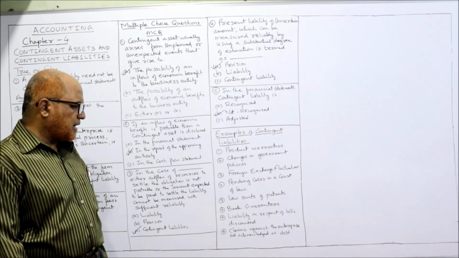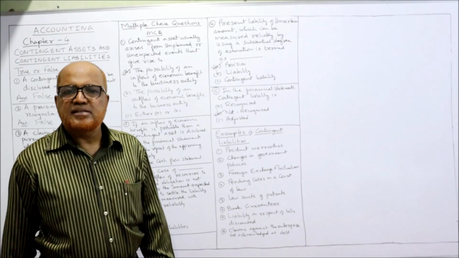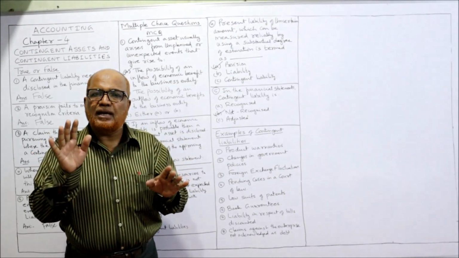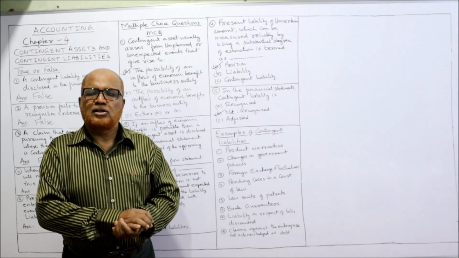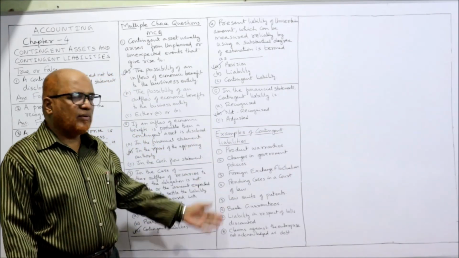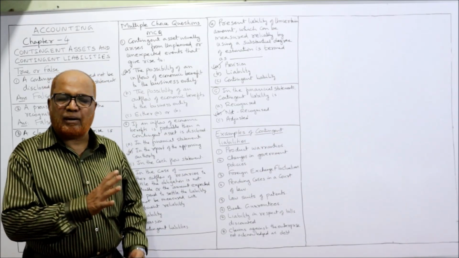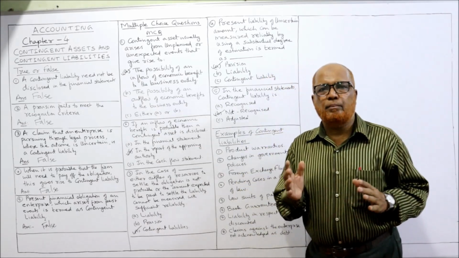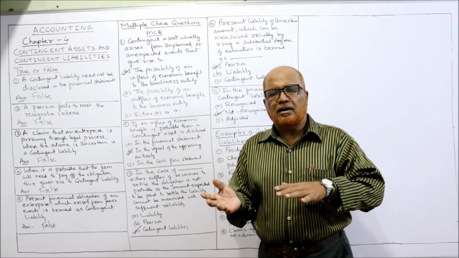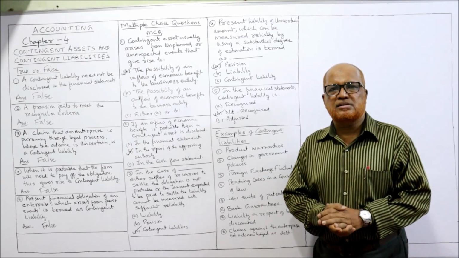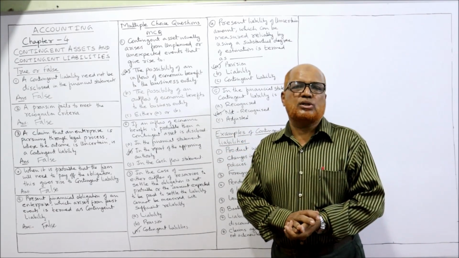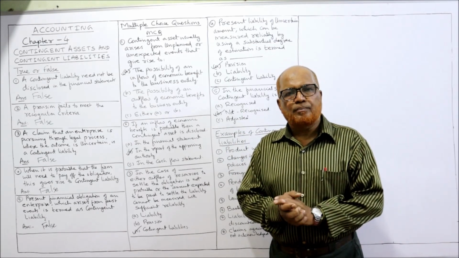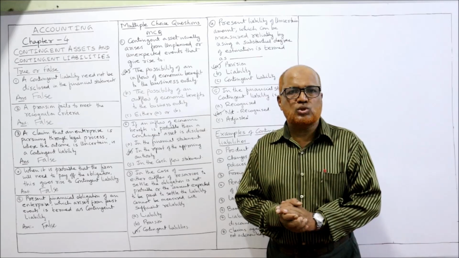Last one, claims against the enterprise not acknowledged as debt. Sometimes a claim has been lodged with the company and the company has not yet acknowledged the debt. So it is a contingent liability. So these are the few examples of contingent liabilities. In the last video I explained the meaning and differences between current assets, contingent assets and contingent liabilities. And in this video, few short questions, true or false or MCQs and examples I have explained. And this much is enough for CA Foundation students.